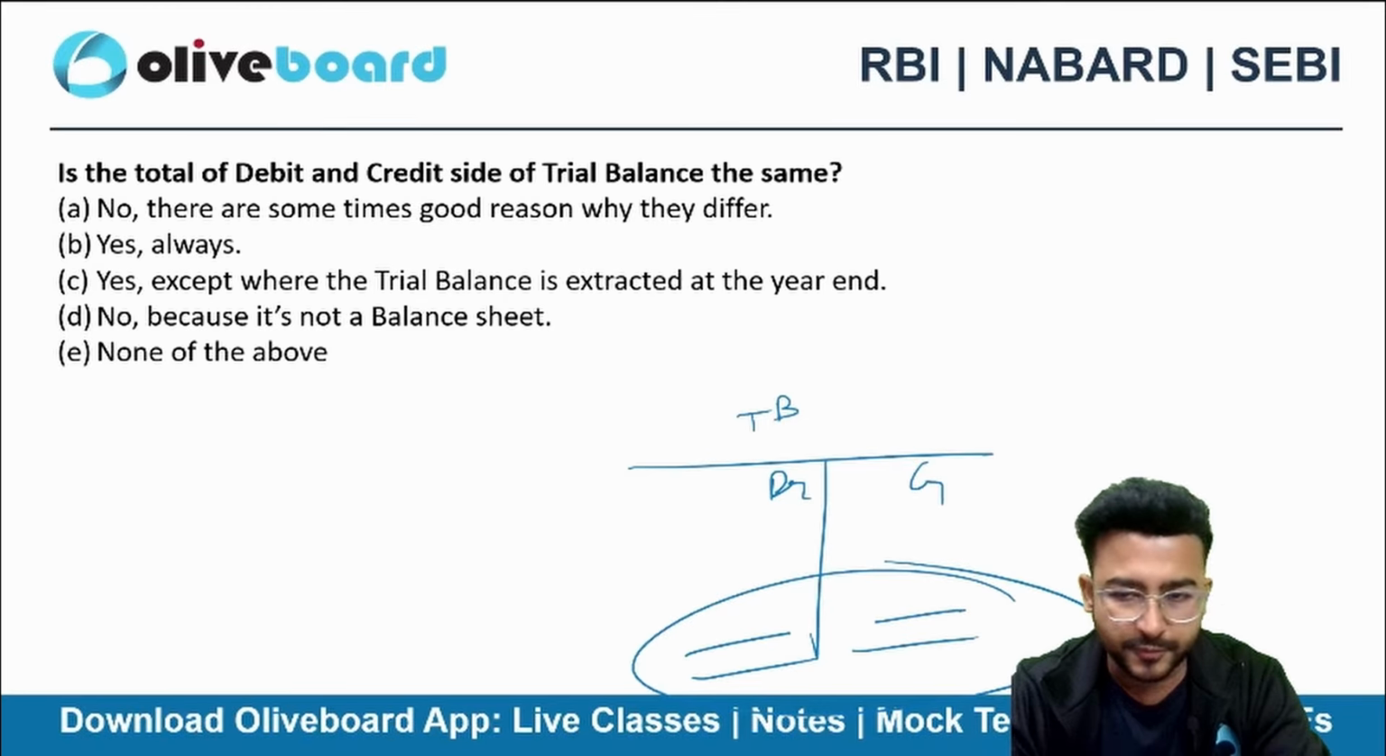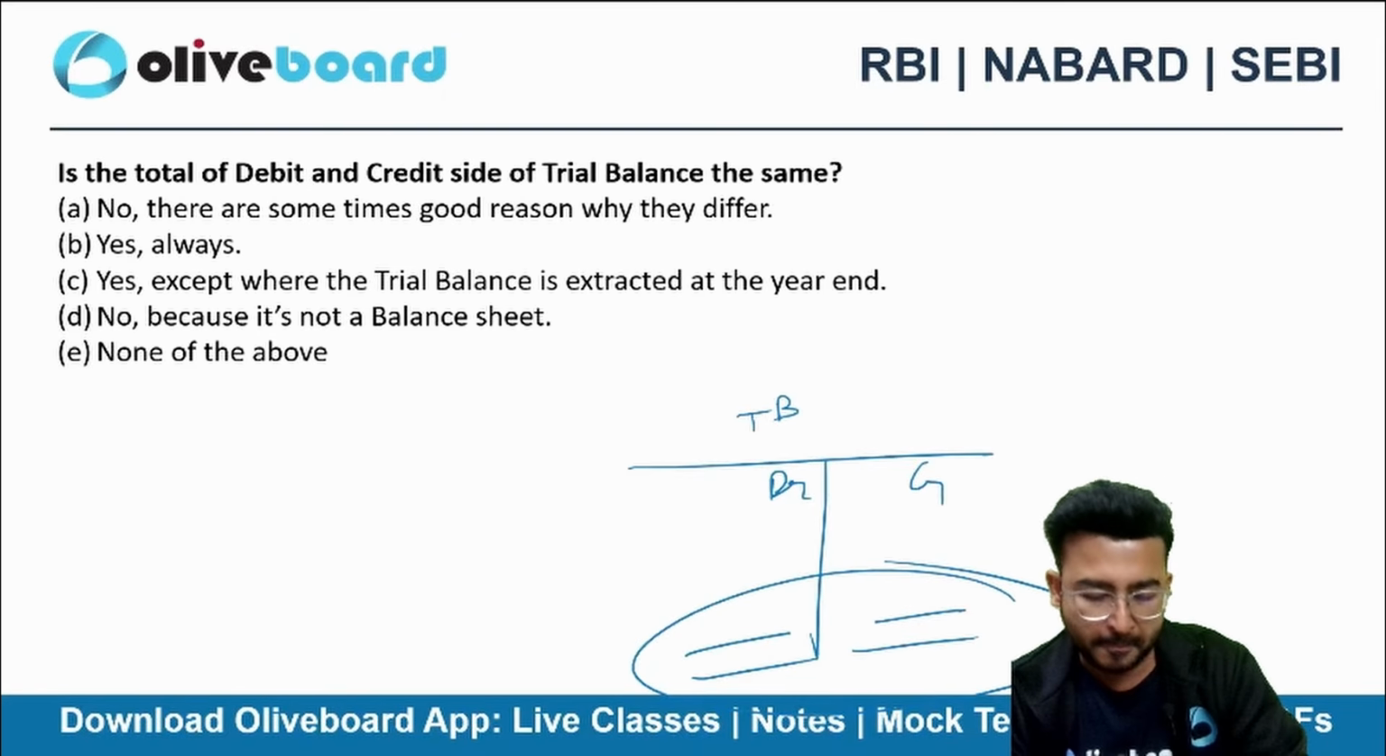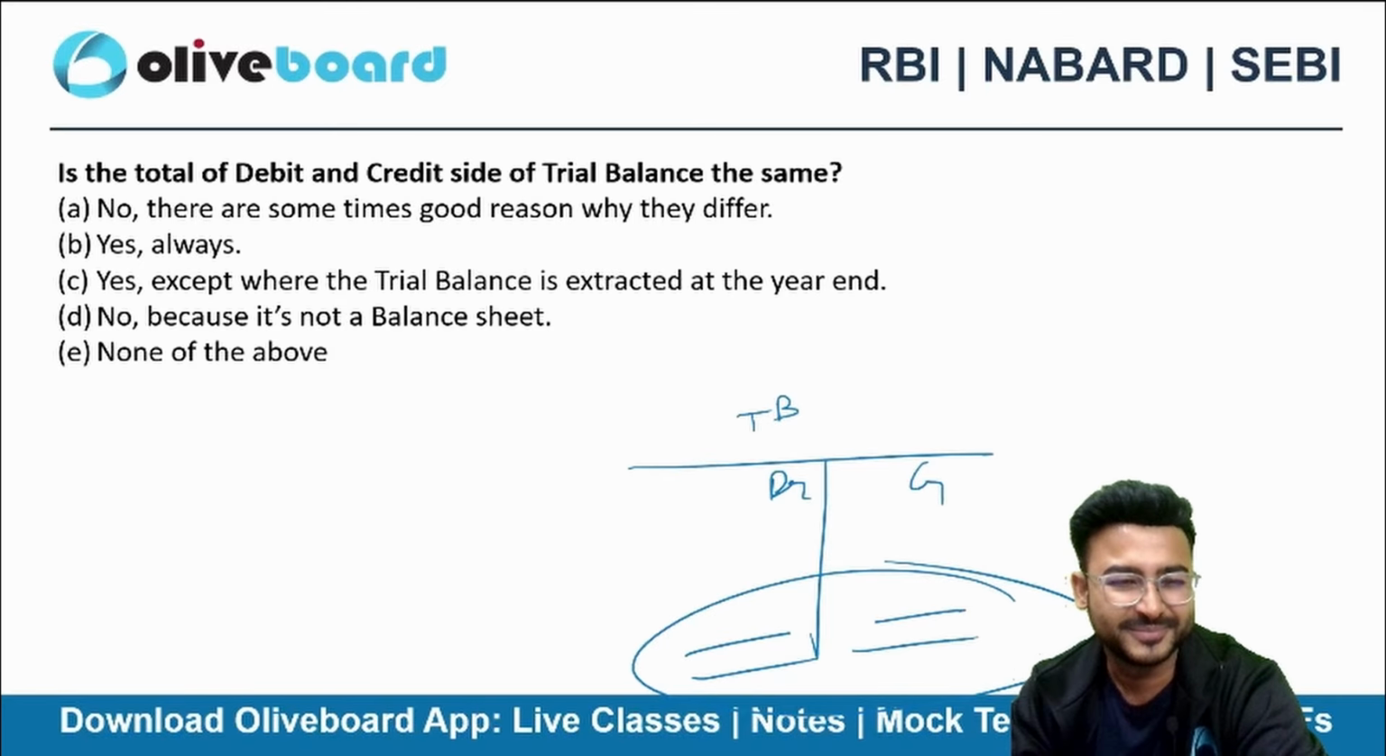Options are in front of you. So do you think that it will happen always? Debit is equal to credit. If you think always, then why are you making a trial balance? If you guys think that it will always match, then why do you make the trial balance? Acha, tell me the purpose of making a trial balance.